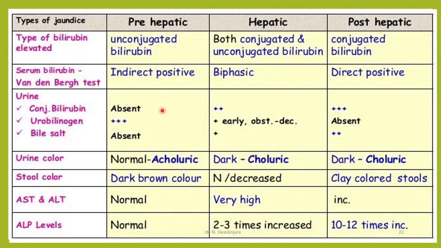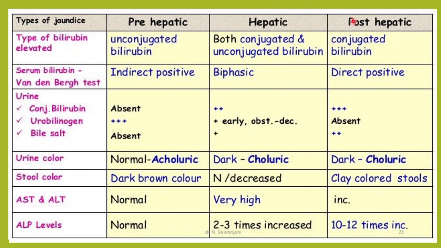In case of post-hepatic jaundice, you will see that there is conjugated bilirubin. Whenever there is conjugated bilirubin, bile salts will be present. In pre-hepatic jaundice, there is no conjugated bilirubin, hence there will be no bile salts also. So always remember, if there is conjugated bilirubin in the urine, it will also be accompanied by bile salts.